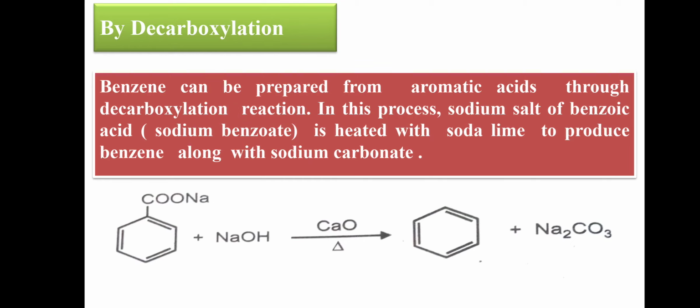Here, benzene can be prepared from aromatic acids through the decarboxylation reaction. In this process, the sodium salt of benzoic acid, also called sodium benzoate, is heated with soda lime, that means calcium oxide, to produce benzene.